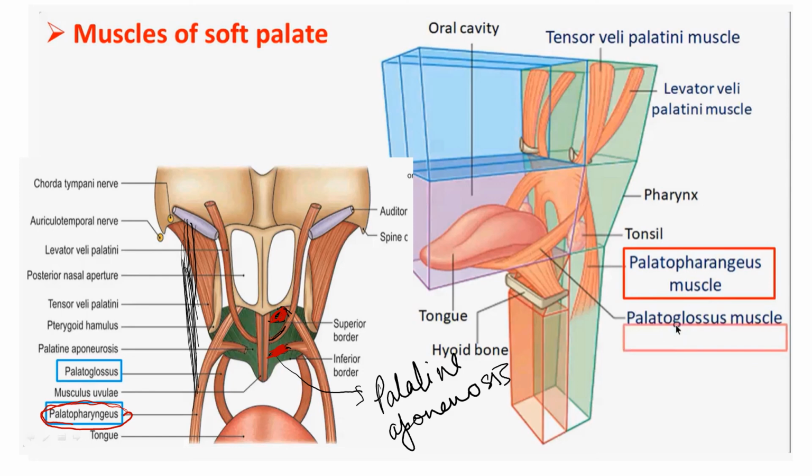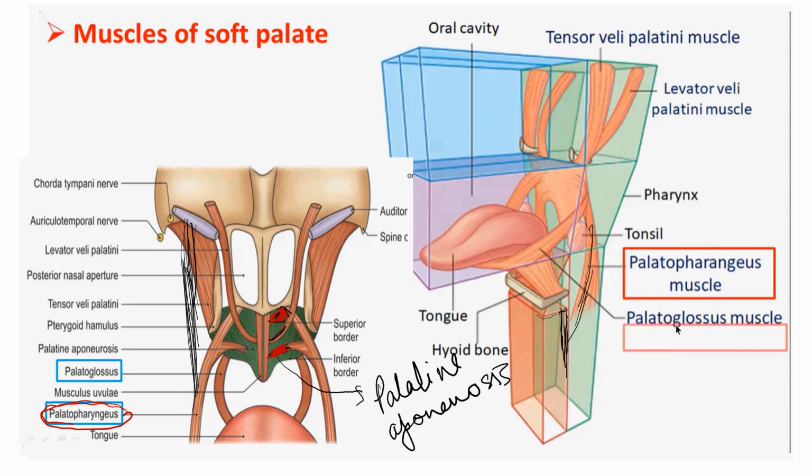Together with the stylopharyngeus, this muscle further gets attached downwards. It is attached here. I'll show you this. This is the palatopharyngeus muscle, and if this is the thyroid cartilage, it gets attached to the posterior border of the thyroid cartilage. Remember this. This is the hyoid bone. This is the schematic picture, and they have made this as the larynx.